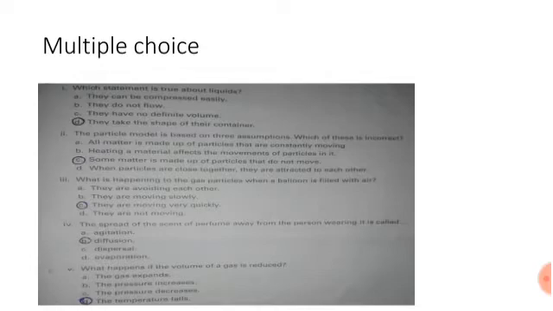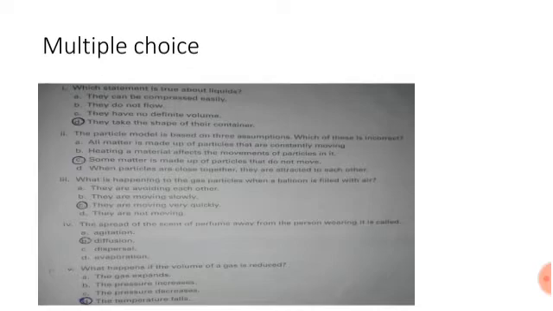Students, today we are going to solve the exercise. First, we are going to solve multiple choice. First one is, which statement is true about liquids? The options are: they can be compressed easily, they do not flow, they have no definite volume, they take the shape of the container. So the D option is correct.